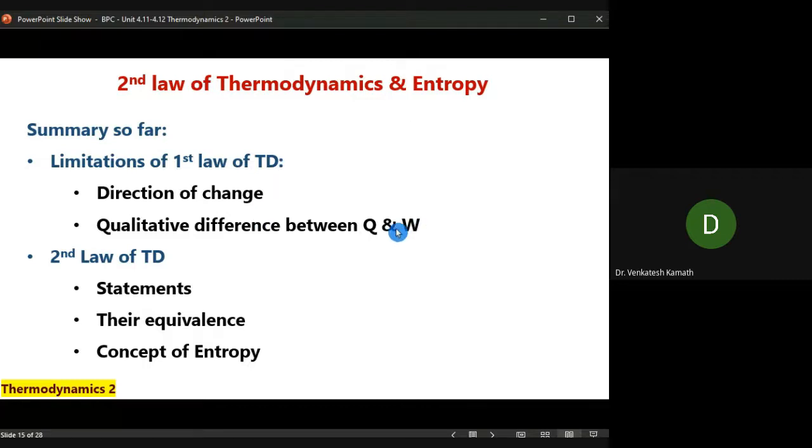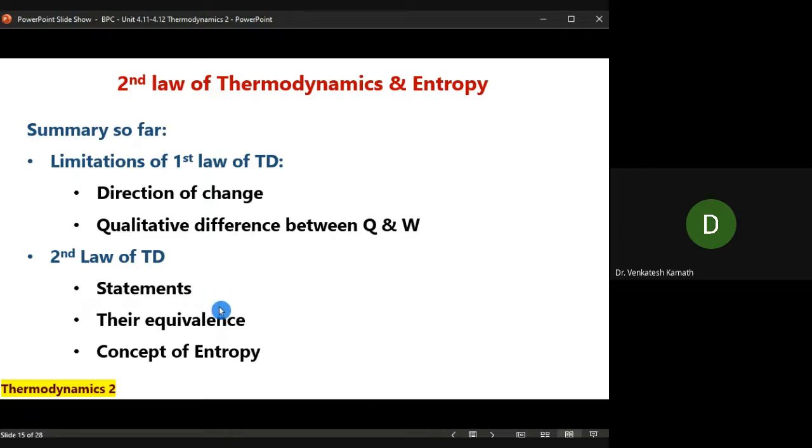Because of that, there is a necessity to develop a law, a set of statements called the second law of thermodynamics. So these two limitations lead to the second law. These two concepts, which the first law is unable to explain, should be explained by the second law. They are the part and parcel of the second law. So you should be able to anticipate what could be in the statement. There is a mention of direction of change, and there is a mention of qualitative difference in the statement of the second law.